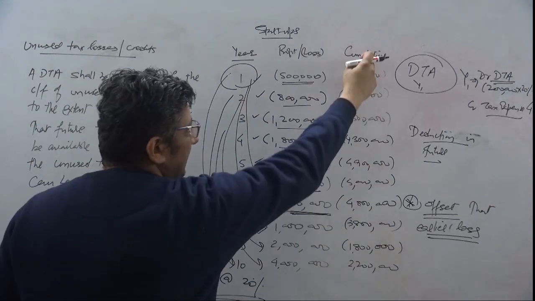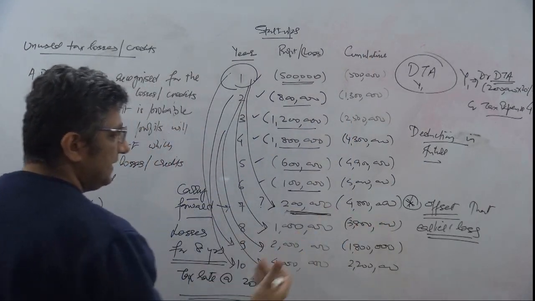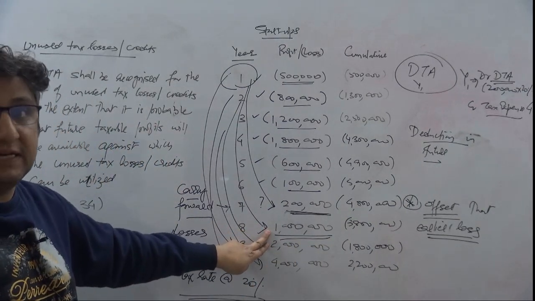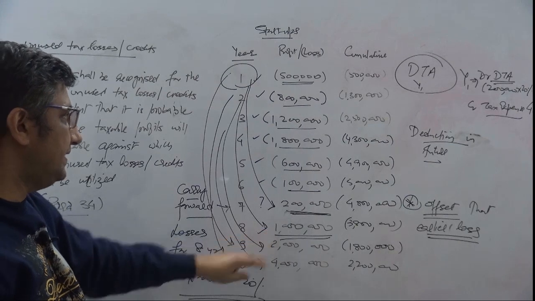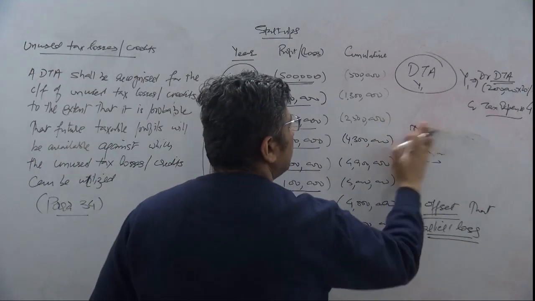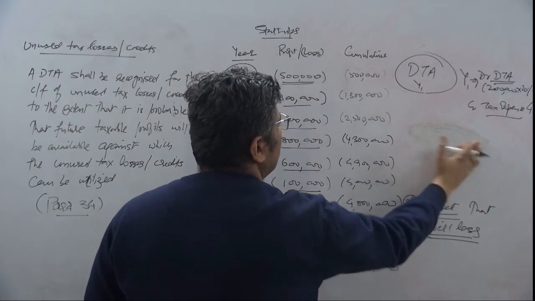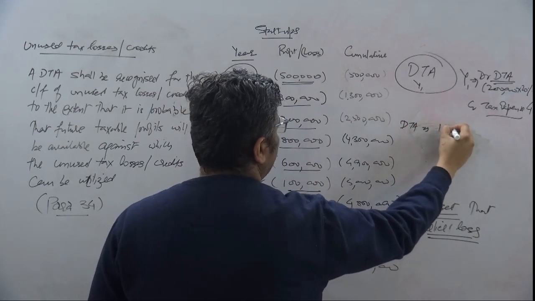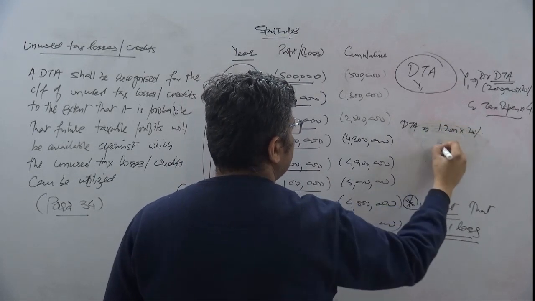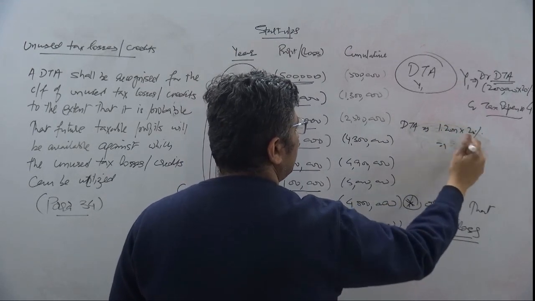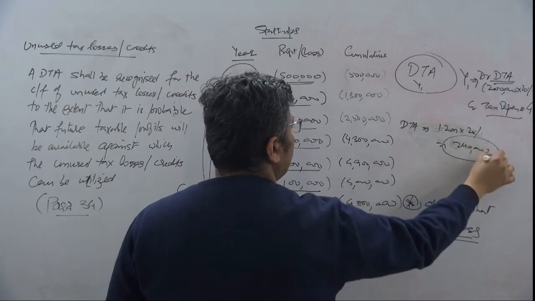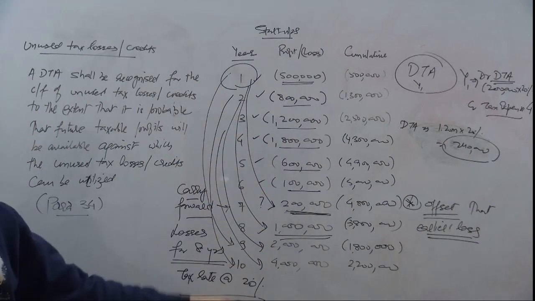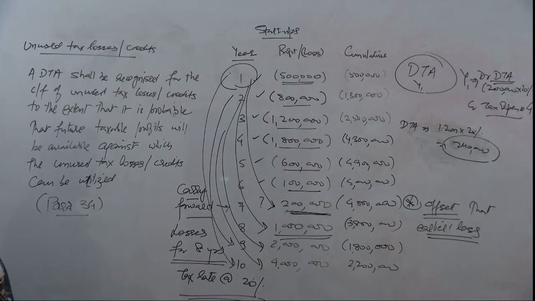Okay? As you see the cumulative numbers, I still have a carry forward, which means that on this 1 million further, I will be able to take another 20% as a tax advantage, which means that at the end of year two, my DTA should be equal to 1.2 million into 20%, that makes it 240,000 now, right? And you keep on doing it until those offsetting would be over, right?